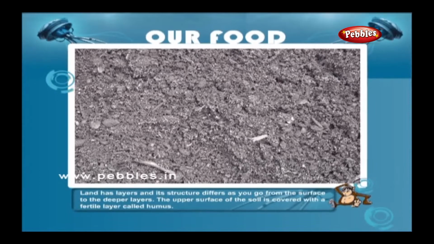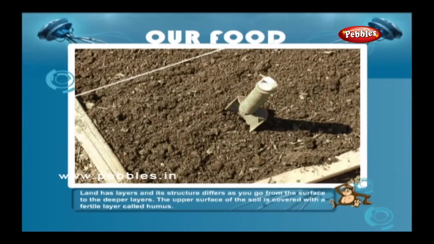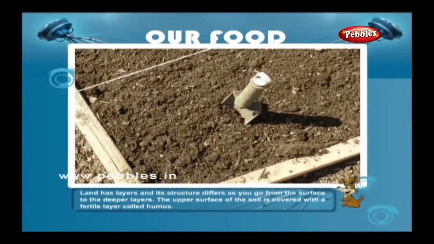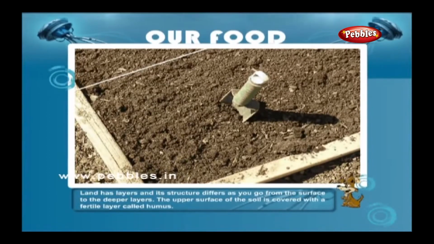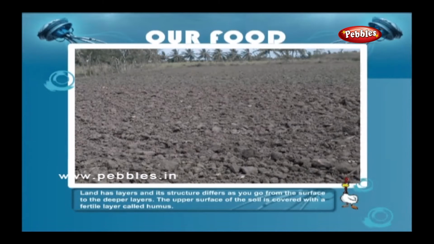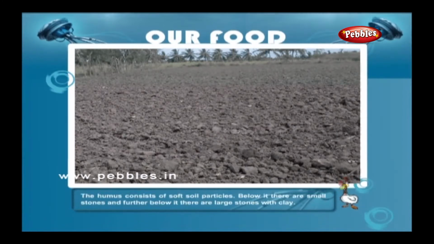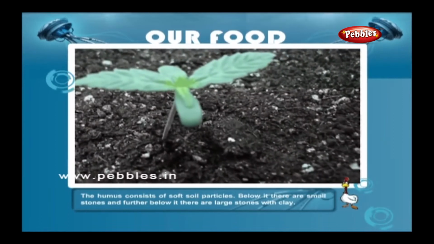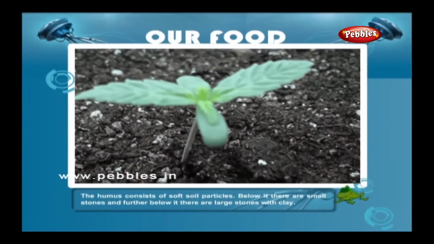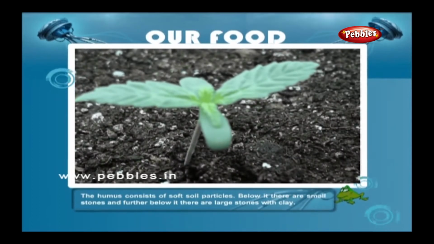Land has layers and its structure differs as you go from the surface to the deeper layers. The upper surface of the soil is covered with a fertile layer called humus. The humus consists of soft soil particles. Below it, there are small stones, and further below it, there are large stones with clay.